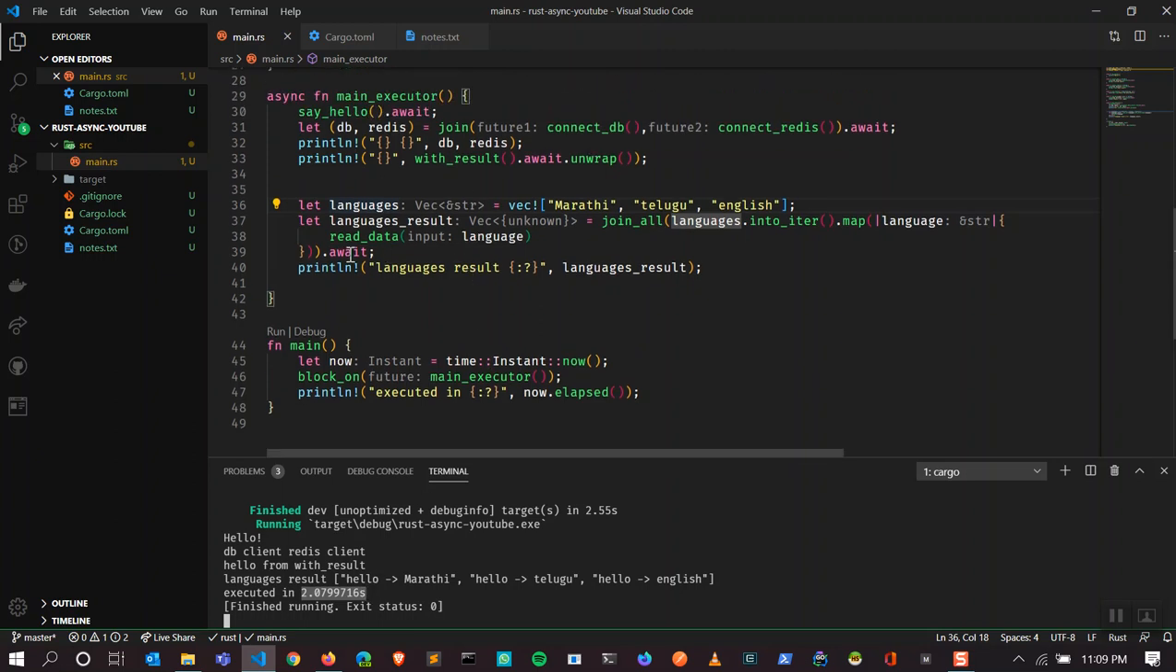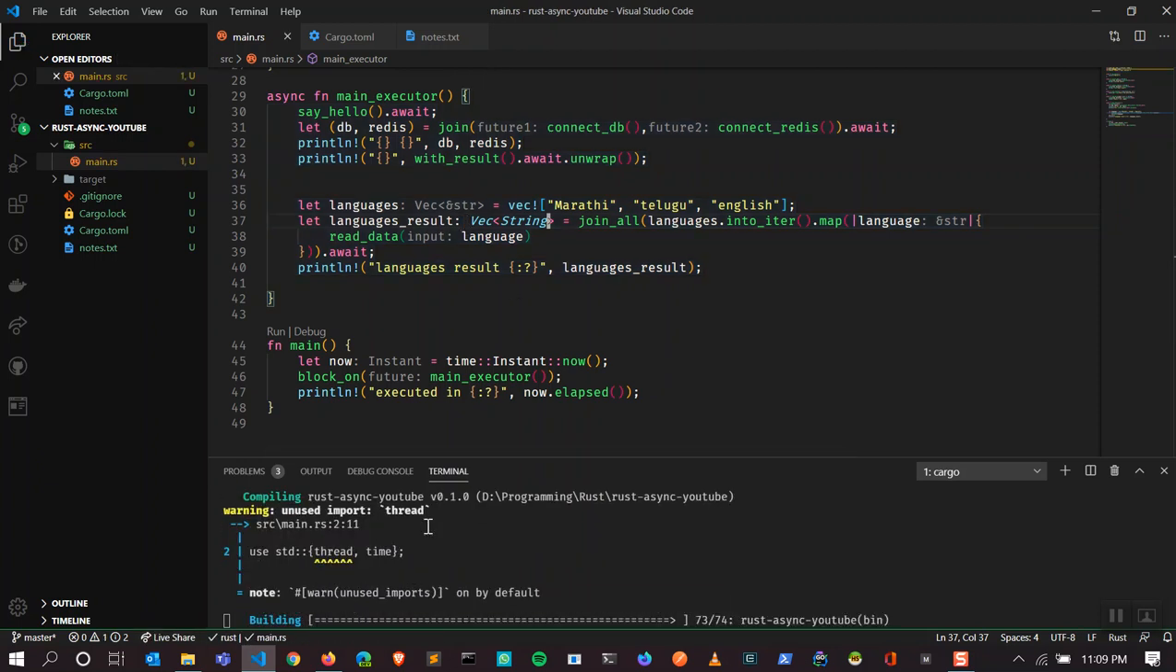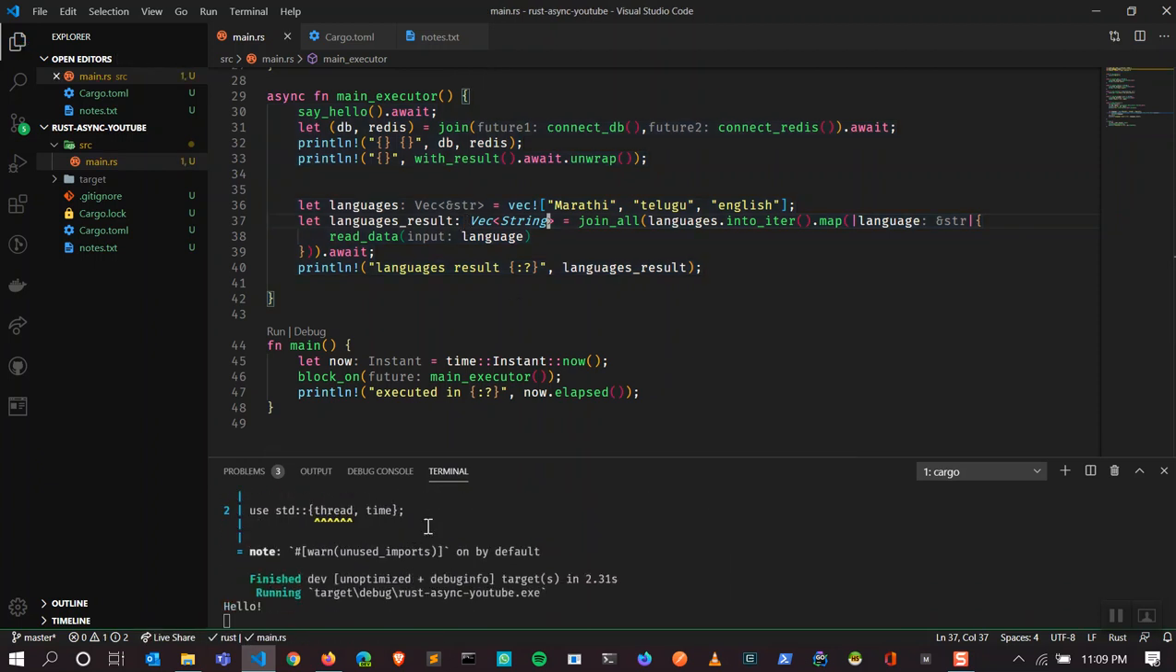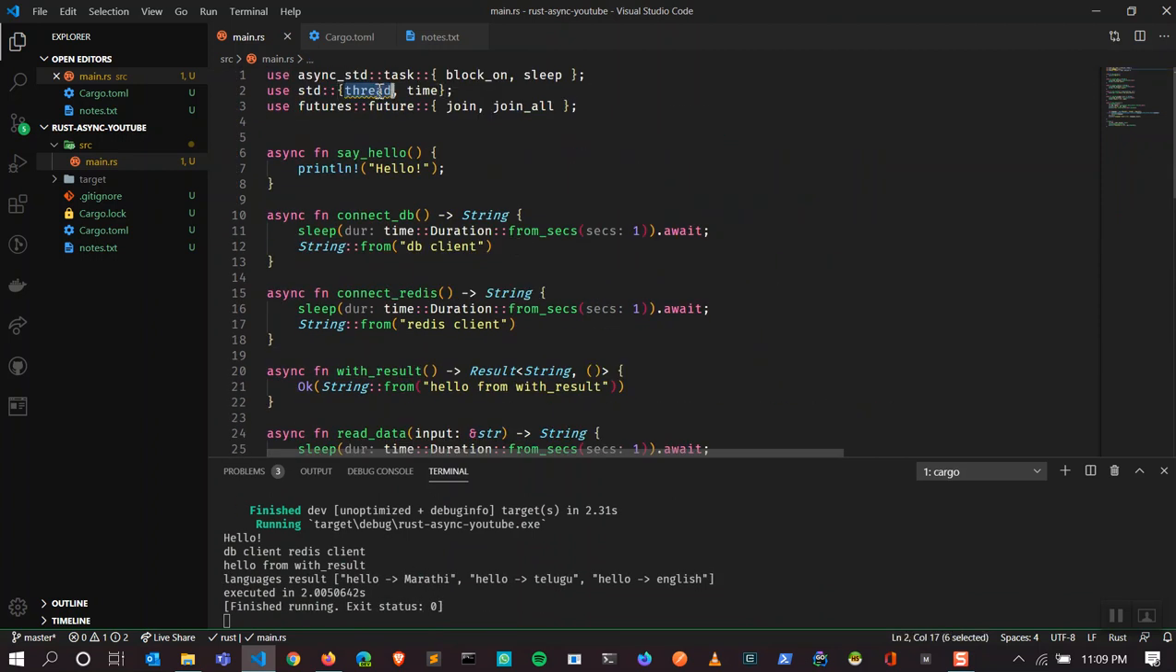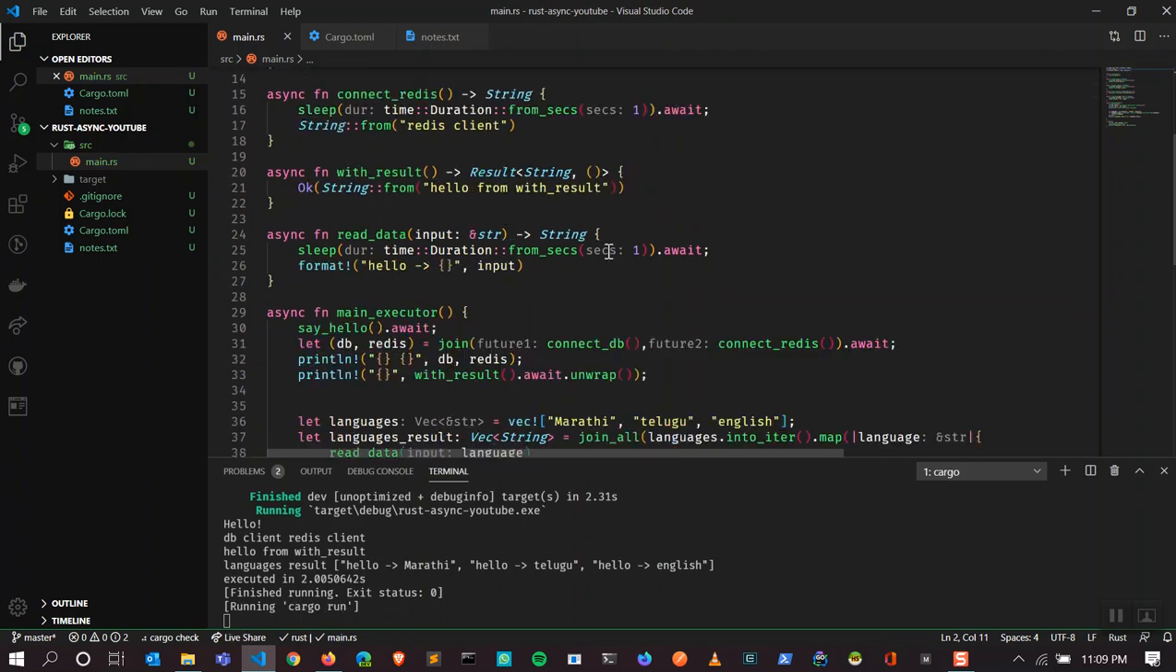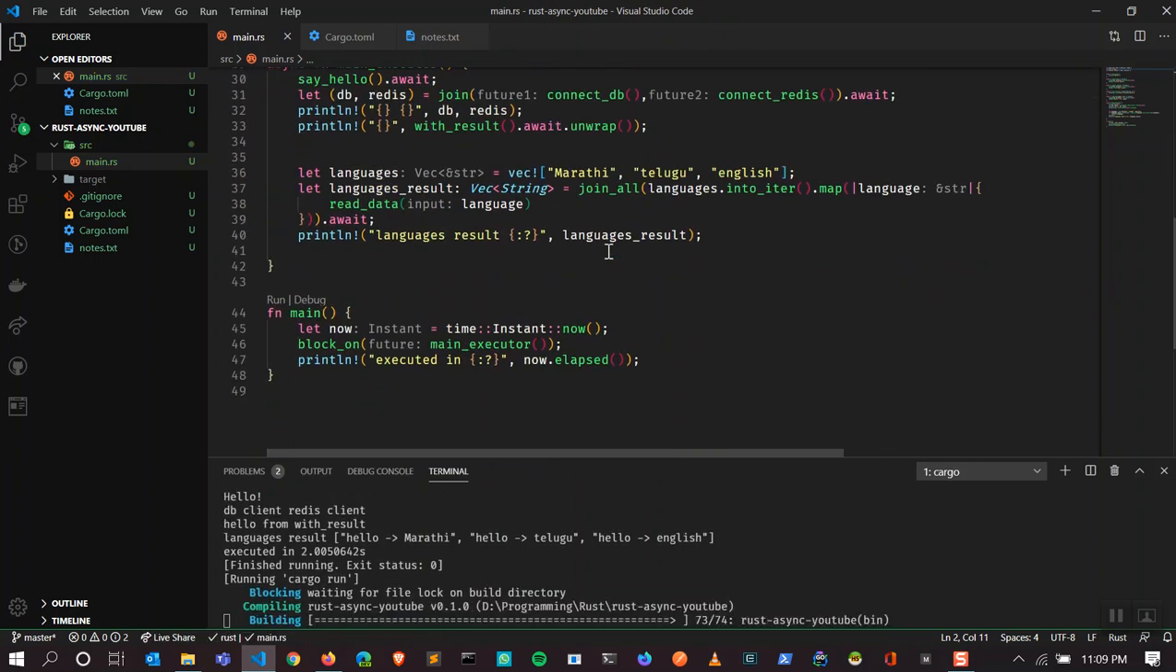So when you have a wait, your compiler, before compiling, doesn't know the value of it, but you can specify what type of value you're expecting. I'm expecting a vector of string, so that should be fine. That should take about 2 seconds. Since I'm not using thread anymore, I'm going to remove it basically.